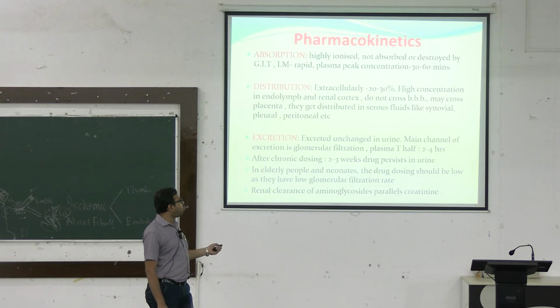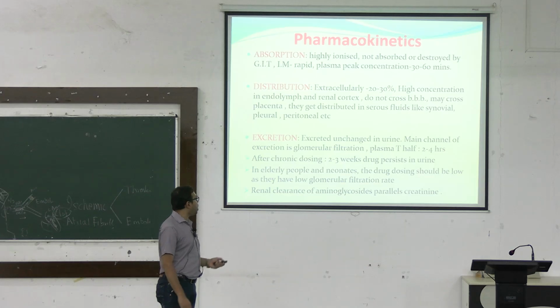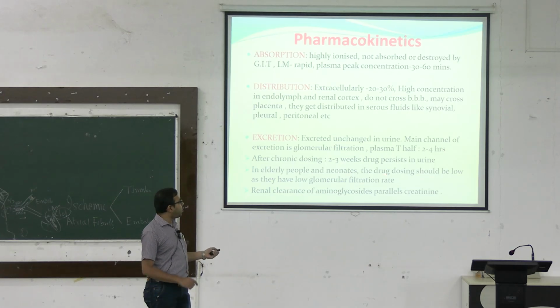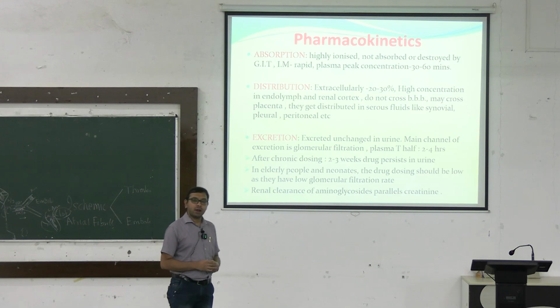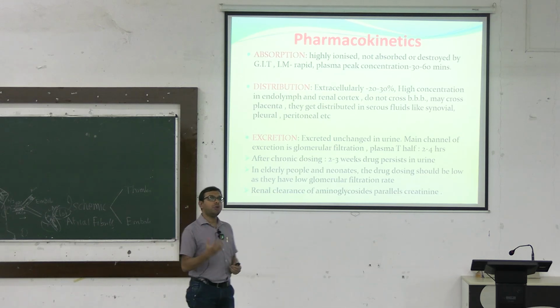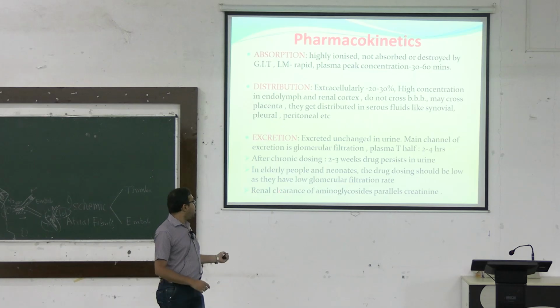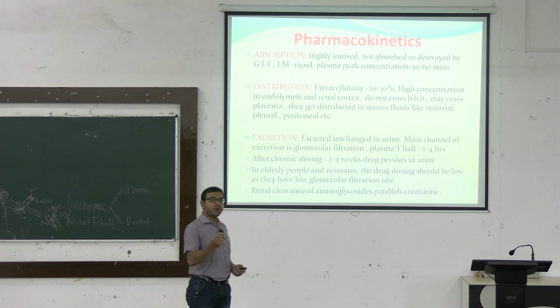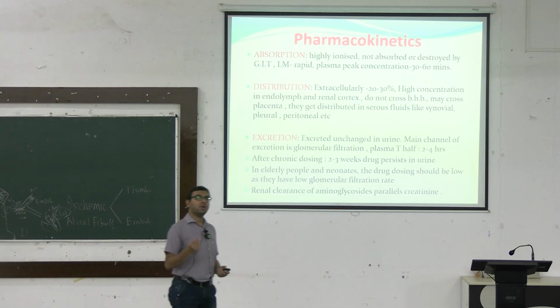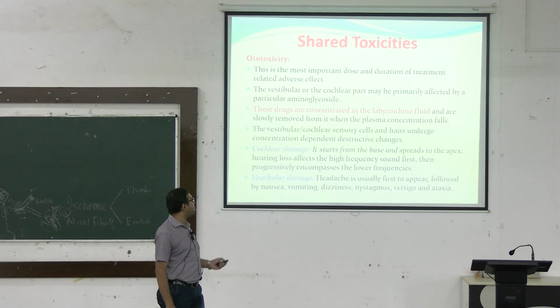After chronic dosing for 2 to 3 weeks, the drug persists in urine, and in elderly people and neonates the dose should be low as they have a low glomerular filtration rate. In the elderly, the glomerular filtration rate is already lower, so there will be more nephrotoxic potential. Renal clearance of the aminoglycoside parallels creatinine clearance. So by measuring creatinine clearance, we can see the clearance of the aminoglycosides.